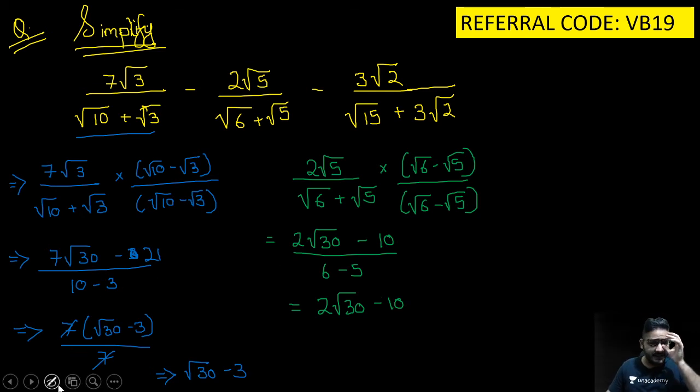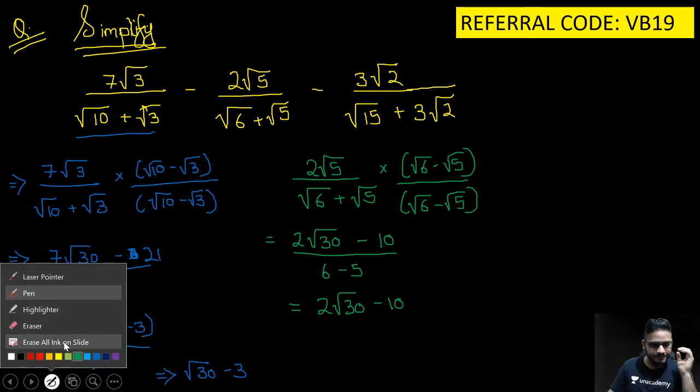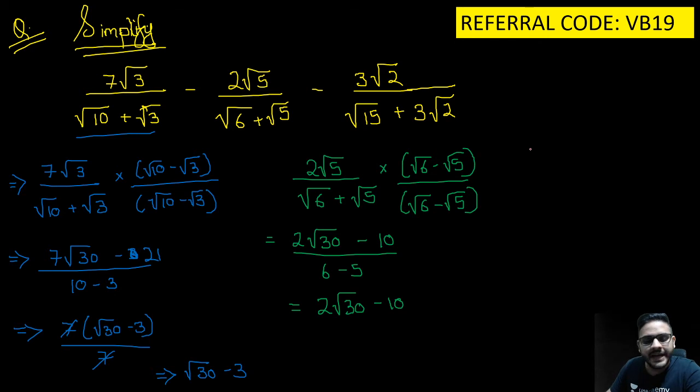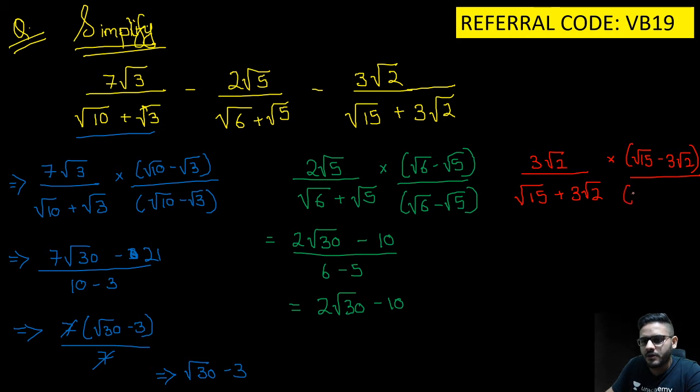Okay, chalo, I'll change the color and solve the third one. Let's take red for the third one. So again I'll exclude the sign. 3 root 2 upon root 15 plus 3 root 2, again multiplied by root 15 minus 3 root 2 the whole upon root 15 minus 3 root 2.